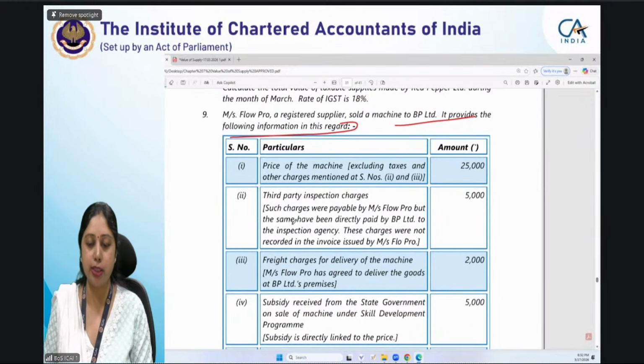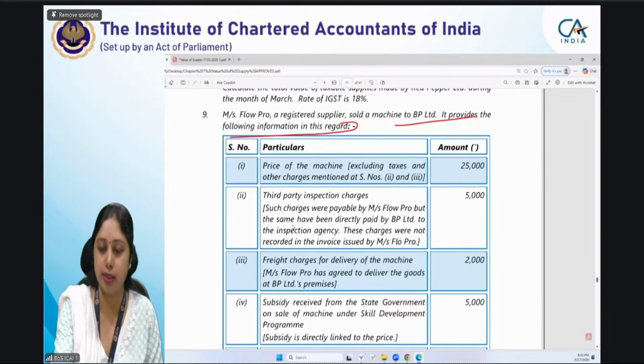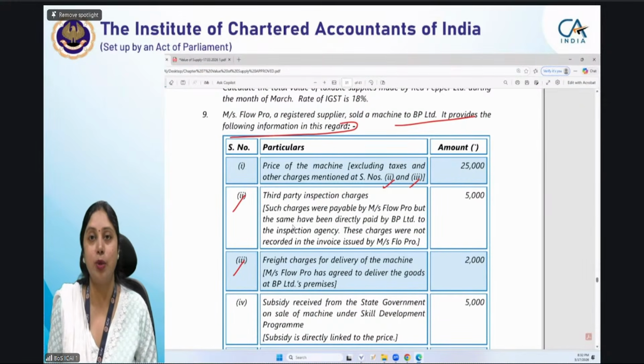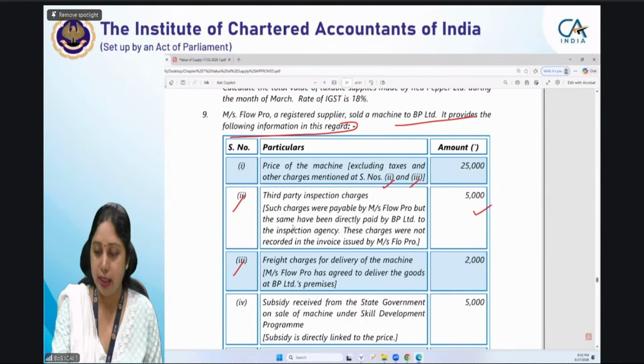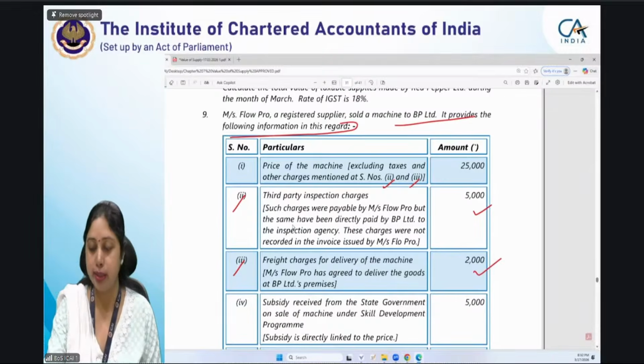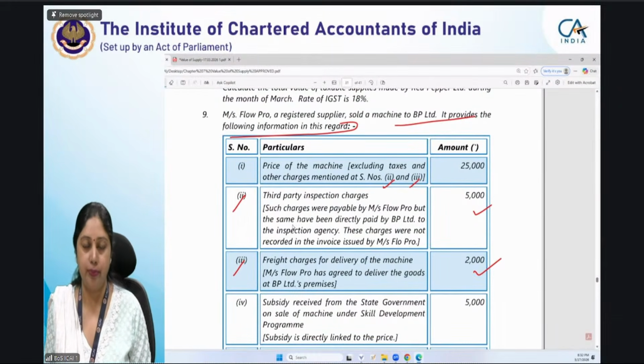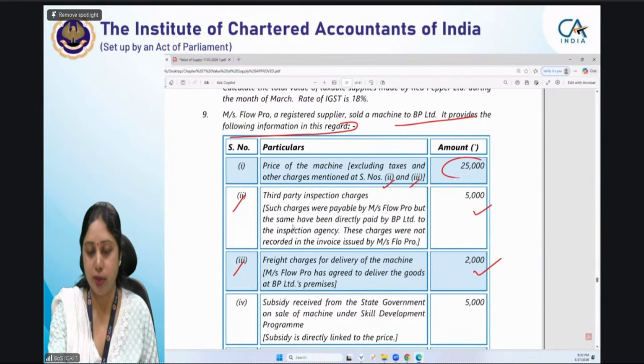Price of the machine excluding taxes and other charges mentioned in second and third. ये दोनों चीजें इसमें included नहीं है. बहुत ध्यान से देखो इसमें क्या लिखा हुआ है. ये वाले charges, second charge, serial number 2 and serial number 3 are not included in price mentioned at point number 1. Okay, 25,000 is price of the machine.